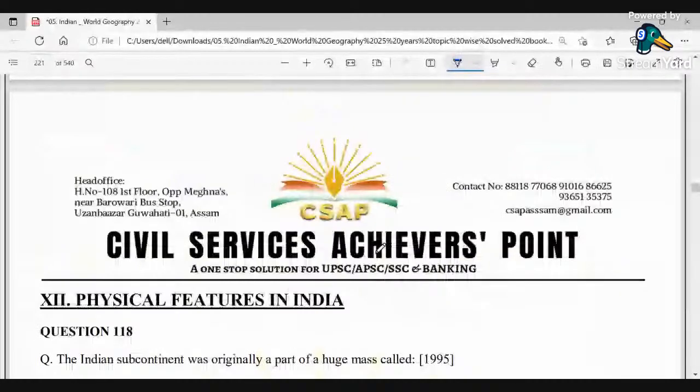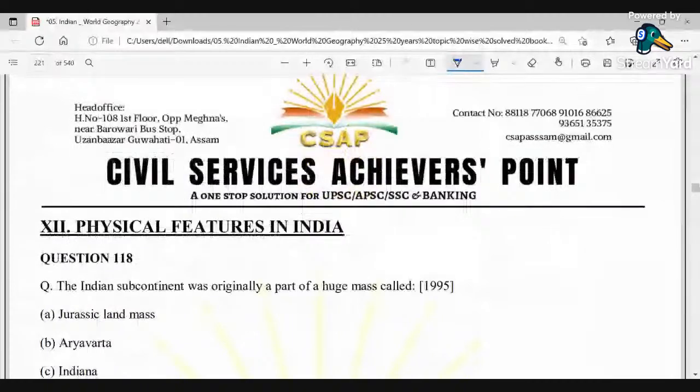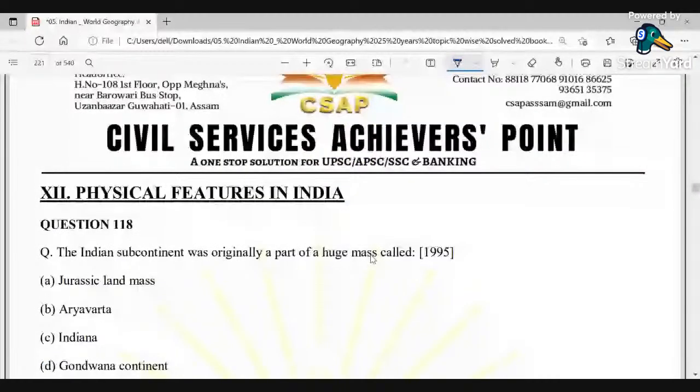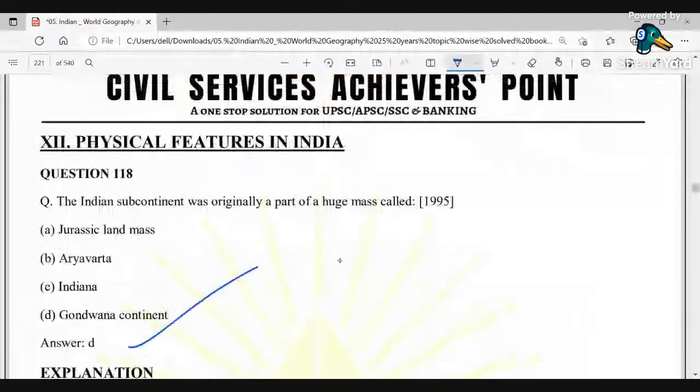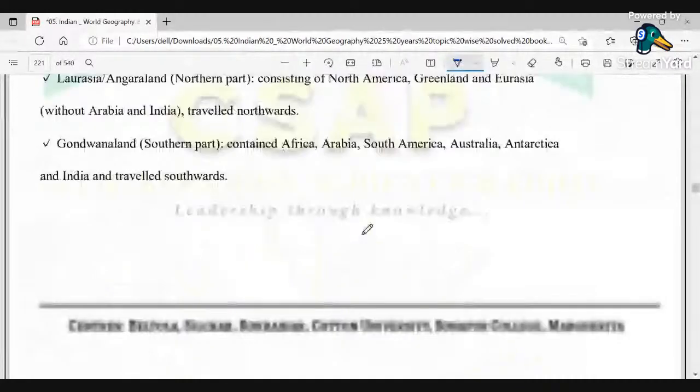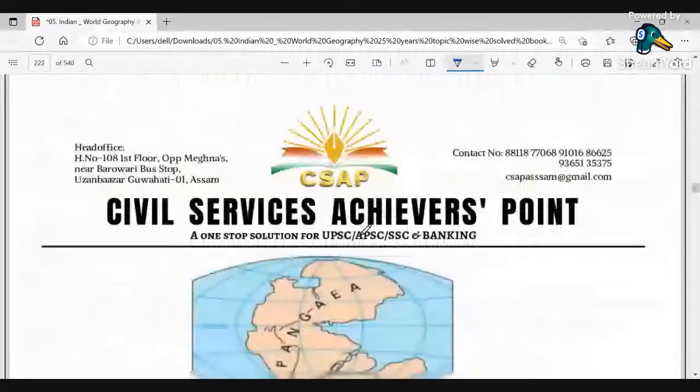Now if I come to physical features in India: the Indian subcontinent was originally a part of the huge mass that is known as... we all know that it is the Gondwana continent. Nothing to explain here. Direct questions, easy questions. This is basically Pangaea.